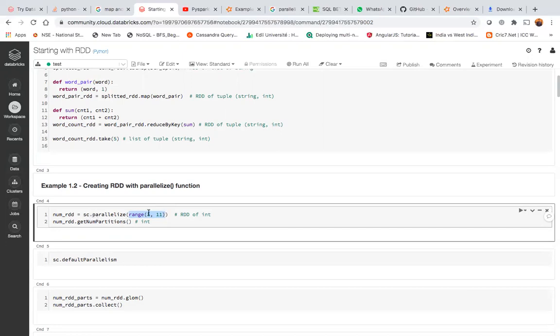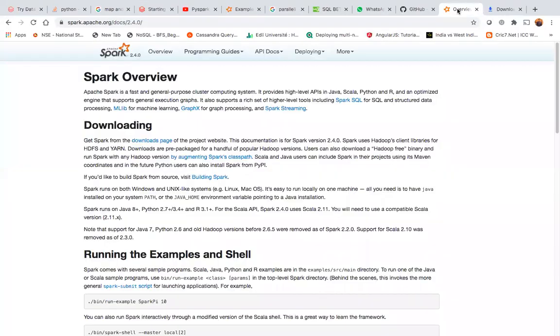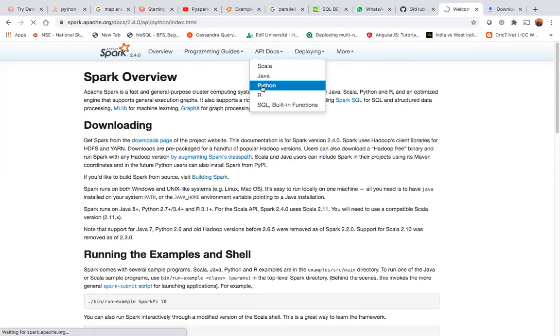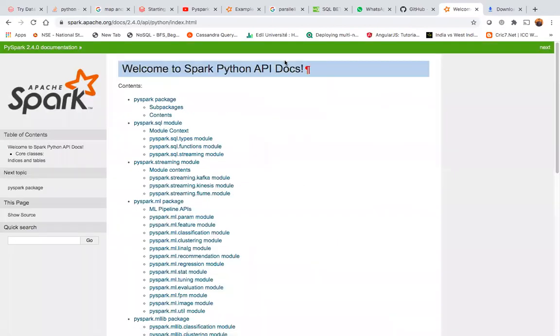I've created a collection of 10 elements, 10 integers, and then I'm converting that range to an RDD, to a distributed list. This is just a standalone list, and I'm trying to convert it to a distributed list, so I'm using SparkContext.parallelize. Don't worry about where this is coming from. All these APIs, we can go to the API docs and find out.